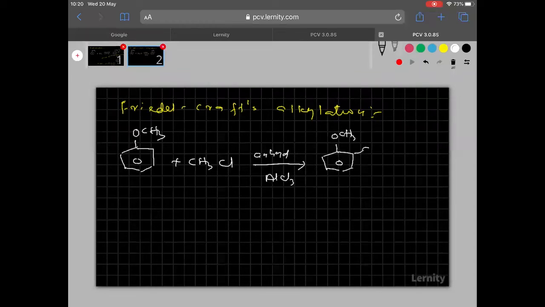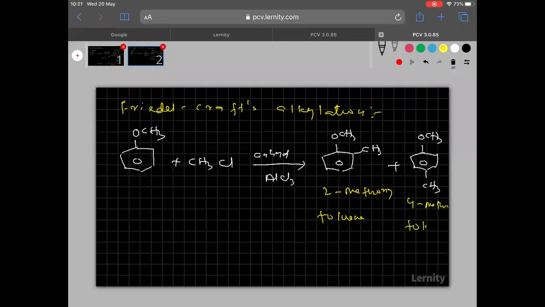OCH3 at ortho position, you will get CH3, and next one more product you see here. OCH3 at the para position, you will get CH3. Followed. So what are the names of these ortho and para? First one, you see clearly, is 2-methoxytoluene and the other one is 4-methoxytoluene. Is it clear?